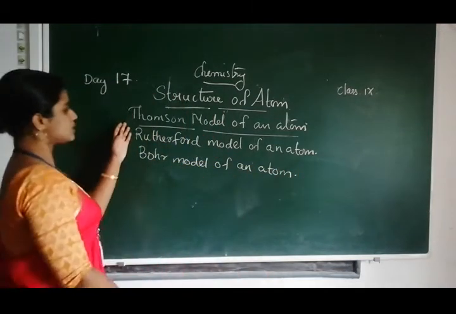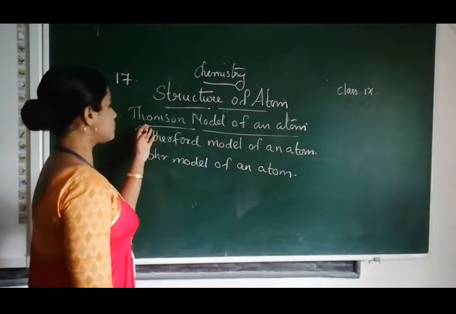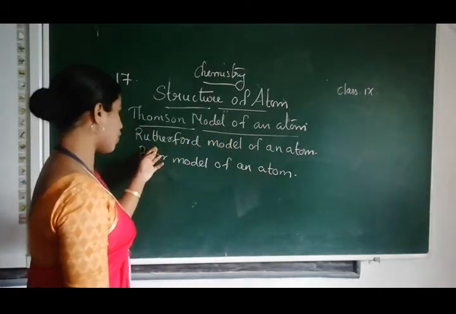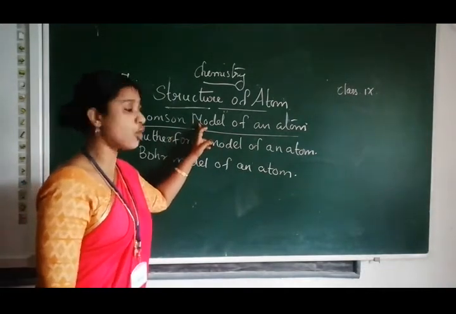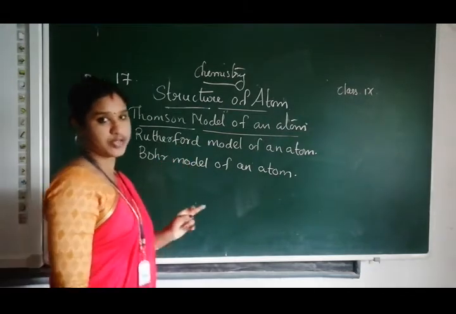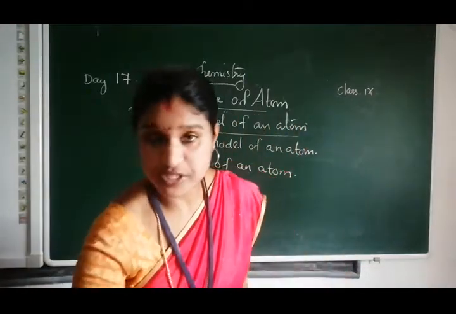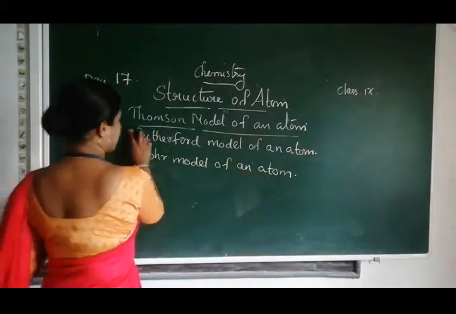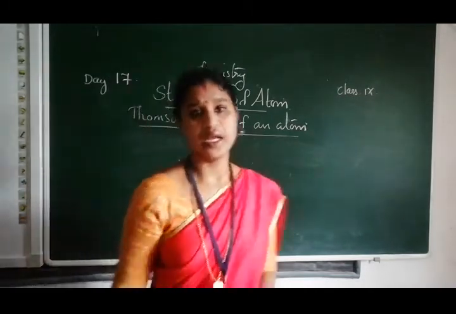So three models of an atom explain the structure of atom. What are they? Thomson model of atom, Rutherford model of an atom, and Bohr model of an atom. We can discuss each and every one. The first one is the Thomson model of atom. What is the Thomson model of atom?